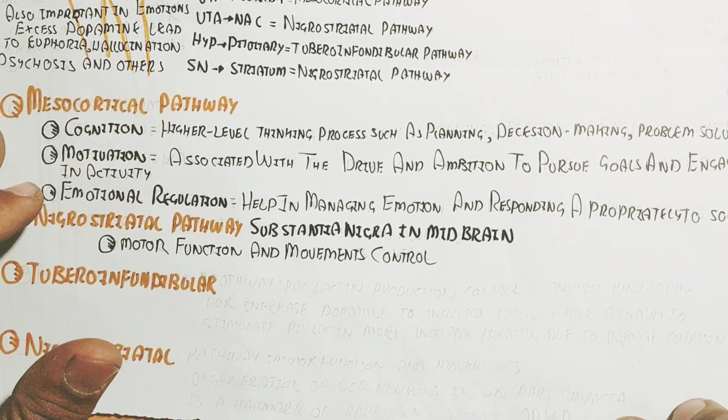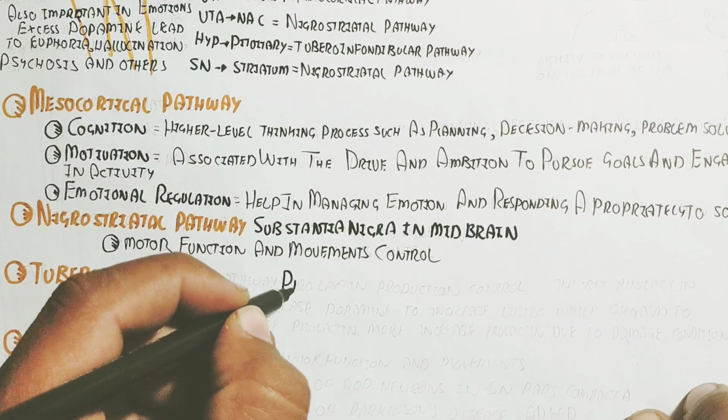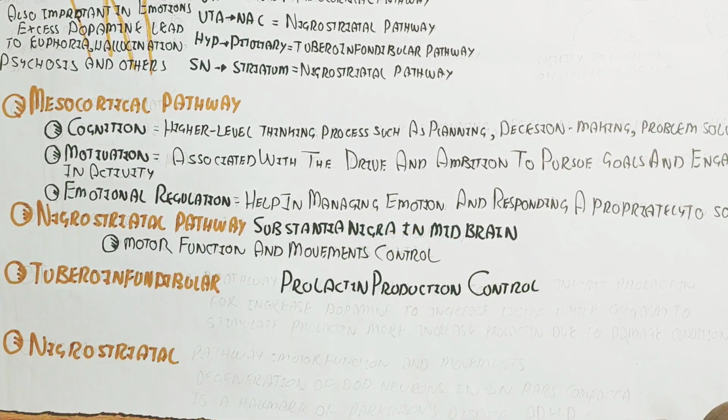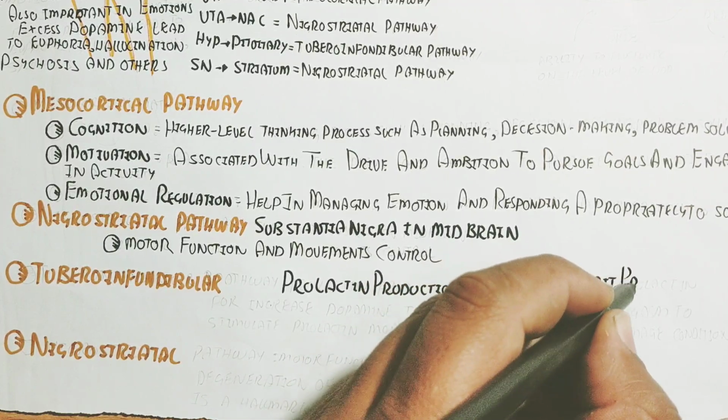Here you can see the tuberoinfundibular pathway is for prolactin production control and inhibits prolactin.